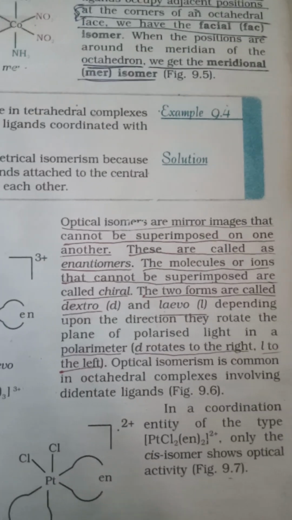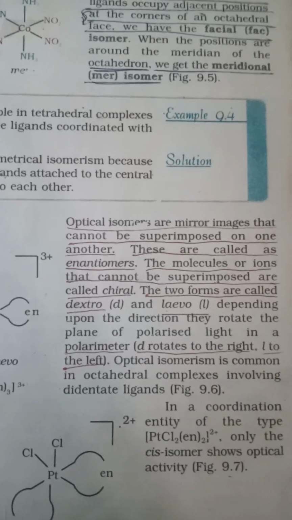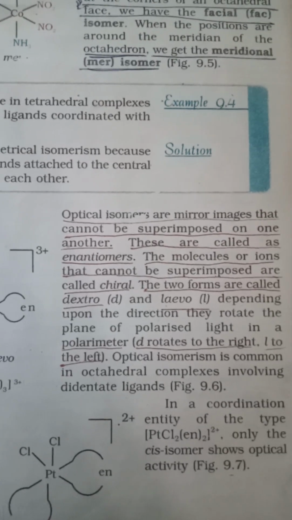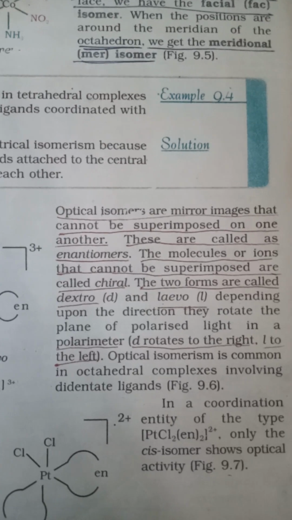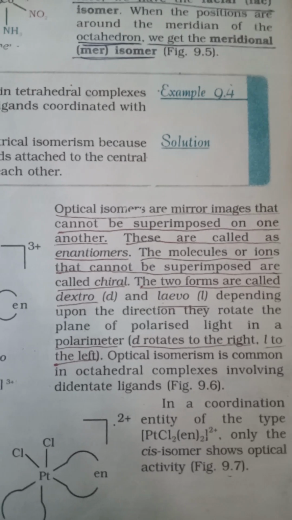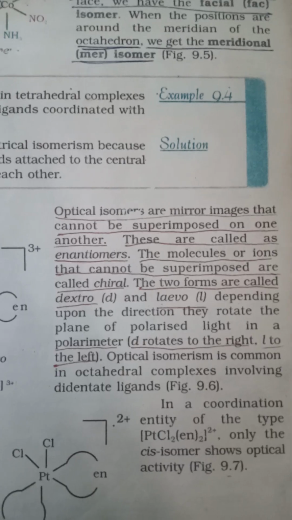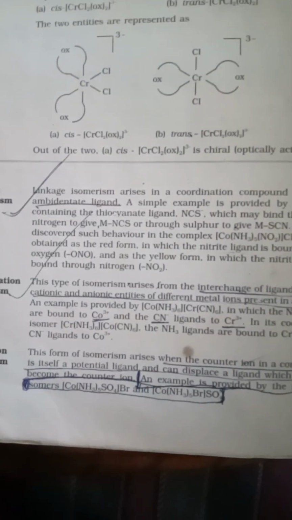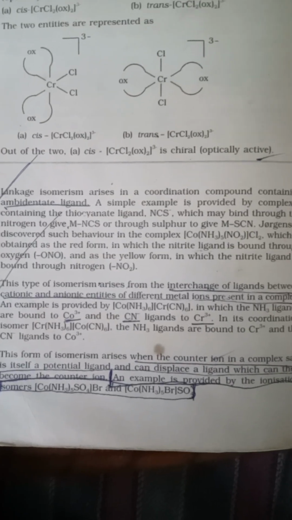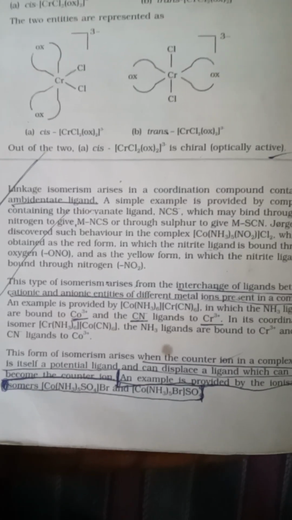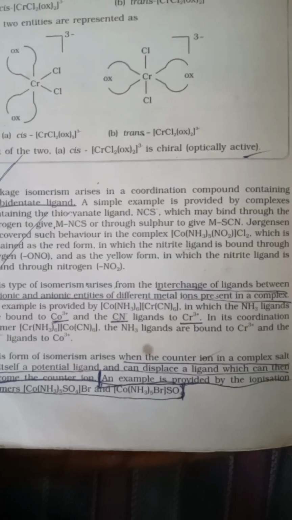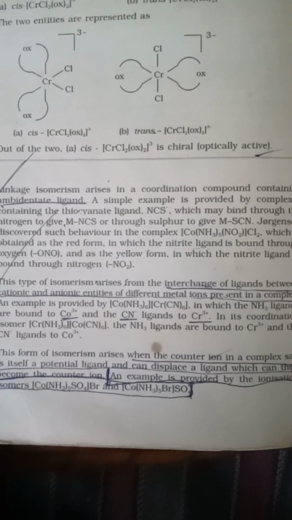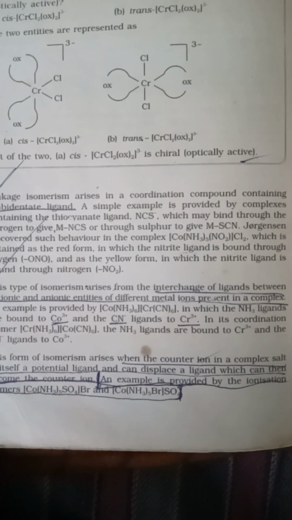What about optical isomers? Optical isomers are mirror images that cannot be superimposed on one another. These are called enantiomers. The molecules or ions that cannot be superimposed are called chiral. The two forms are called dextro and laevo. Linkage isomerism arises in coordination compounds containing ambidentate ligands. A simple example is provided by complexes containing the thiocyanate ligand, which may bind through the nitrogen to give M-NCS or through sulfur to give M-SCN.